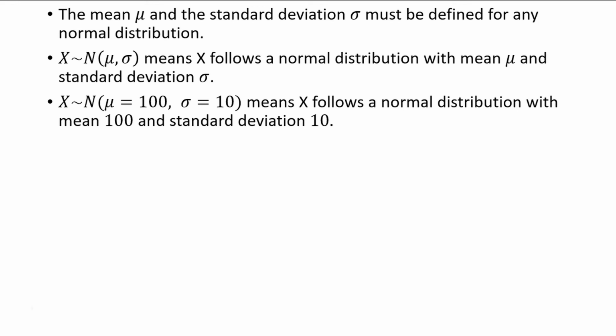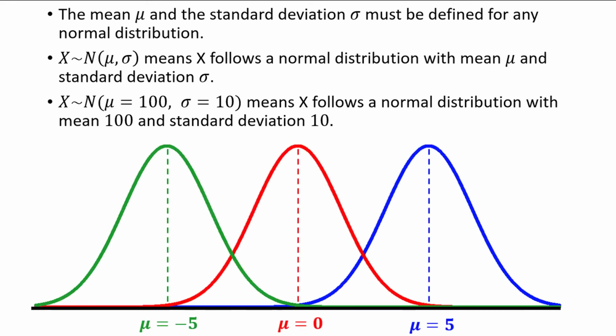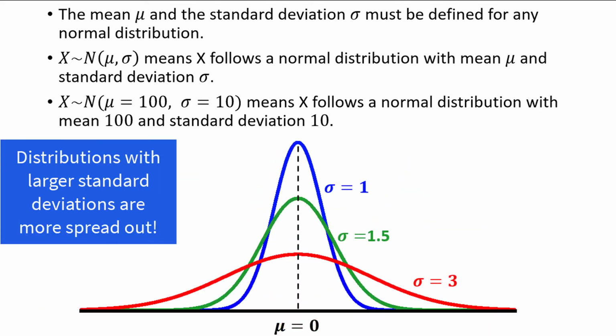For example, these three distributions are all normal distributions, except they have different means, -5, 0, and 5. A change in mean simply means shifting the distribution left or right. Changing the standard deviation, on the other hand, changes the shape of the distribution, making it either flatter or more narrow. Here are three normal distributions, each with a mean of 0, but now with different standard deviations.